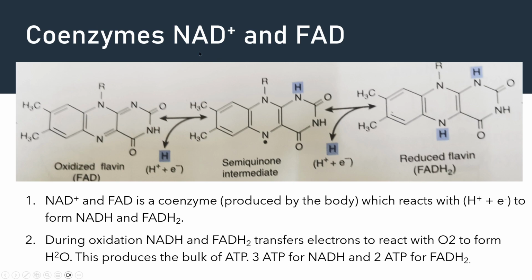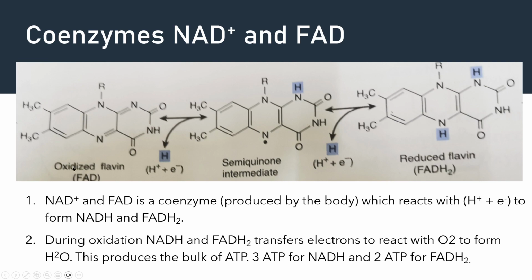Okay, now we have to try to understand what coenzymes NAD plus and FAD are. NAD plus and FAD are coenzymes that are produced by the body. Not all coenzymes can be produced by the body. Some you need to eat, like vitamin C and vitamin B, to make the coenzyme. But this coenzyme is produced by the body, and it reacts with hydrogen and an electron to form NADH and FADH2.